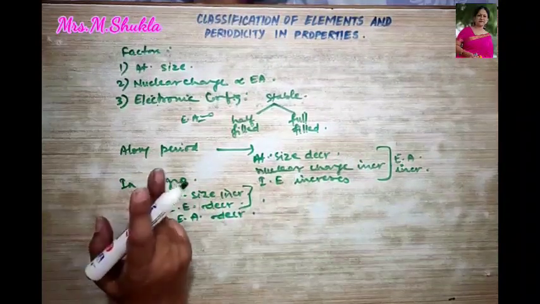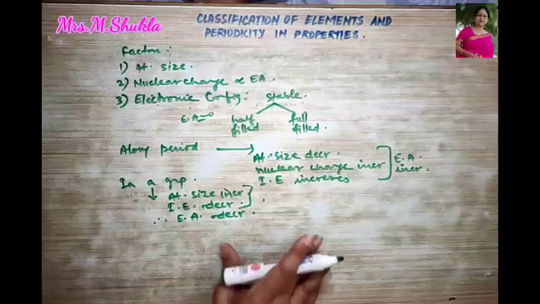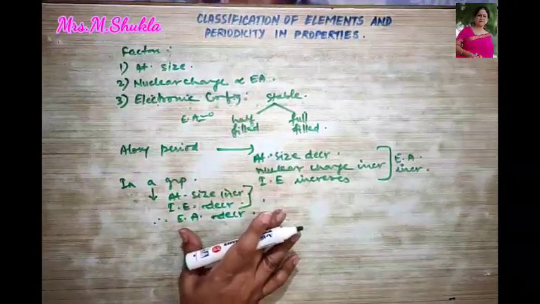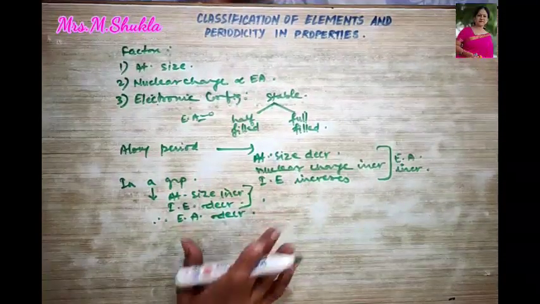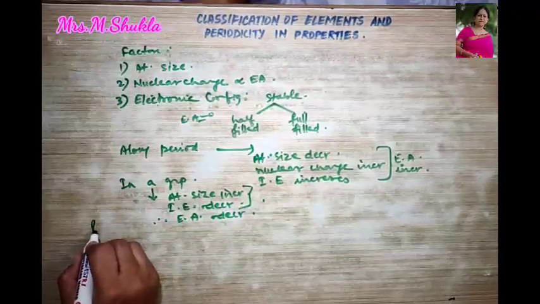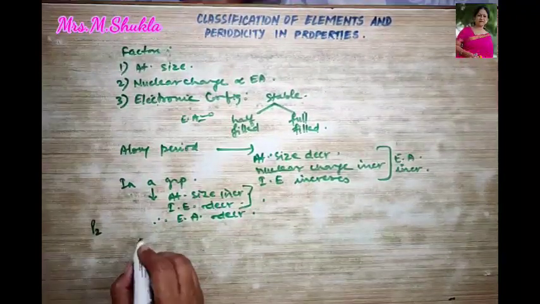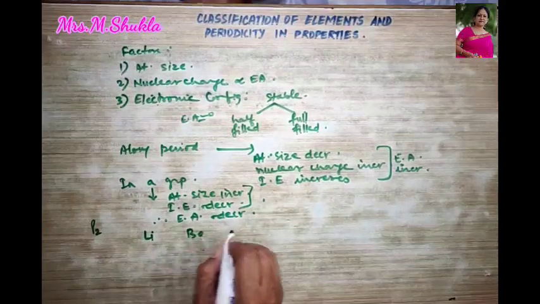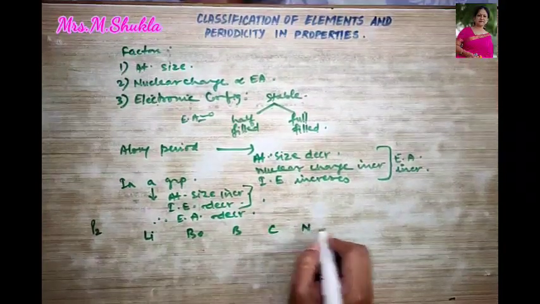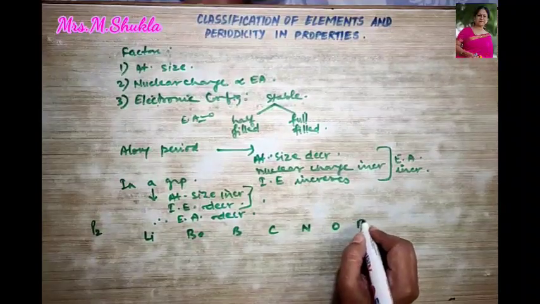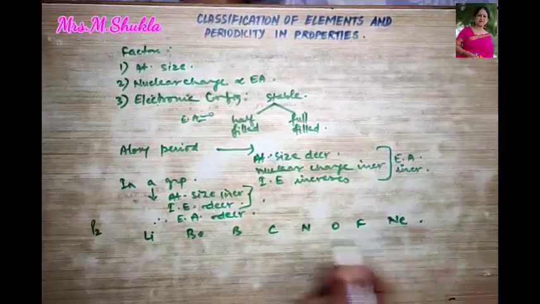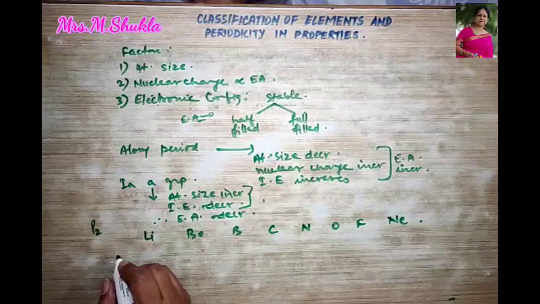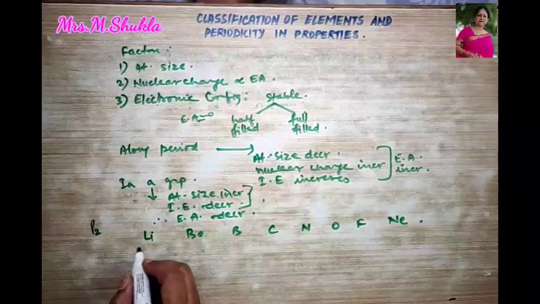Now one example of exception that I am going to explain to you in this electron affinity. So let's take period 2 over here, right? So I'm writing it down: lithium, beryllium, boron, carbon, nitrogen, oxygen, fluorine and neon. Okay, so let's look at the configuration first.